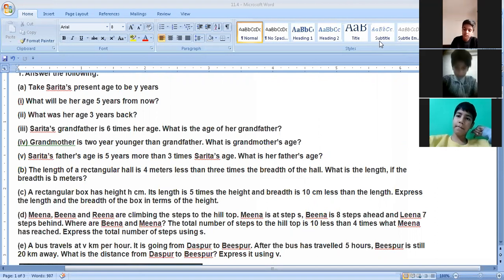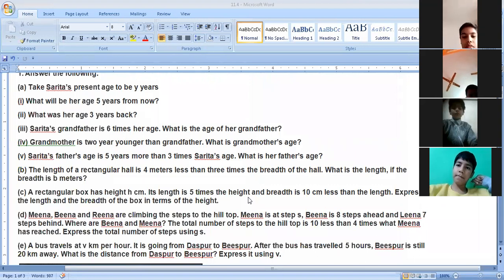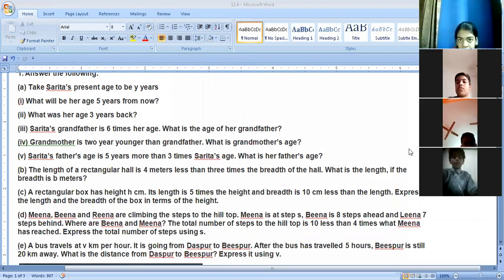What is the length if the breadth is taken as b meters? 3 times the breadth of the hall means you are going to multiply. Yes, 3b. 3b is the right answer.